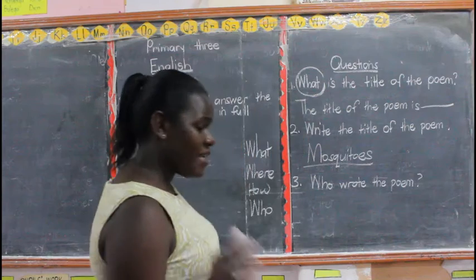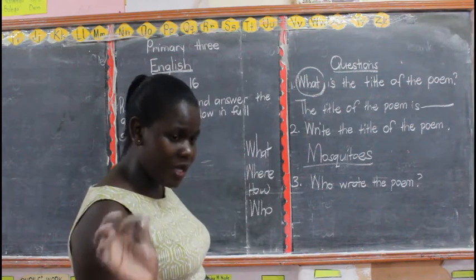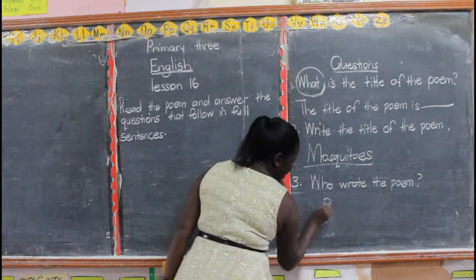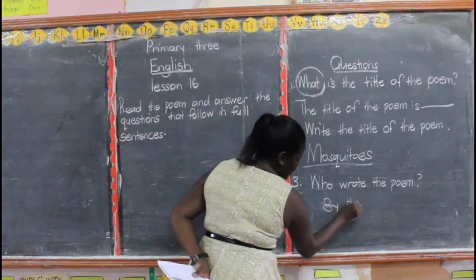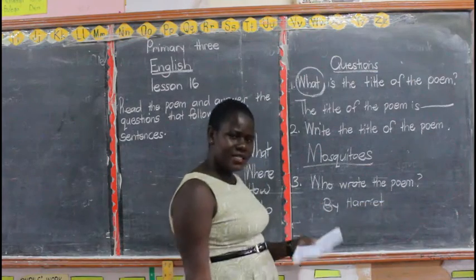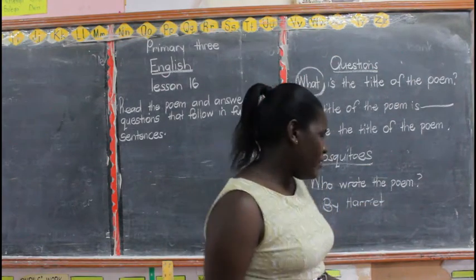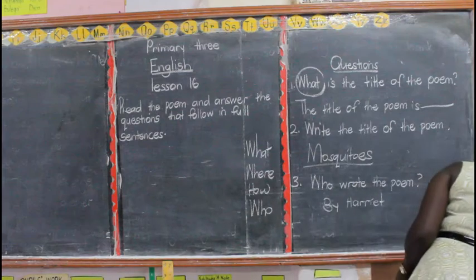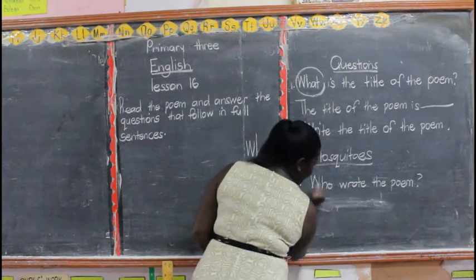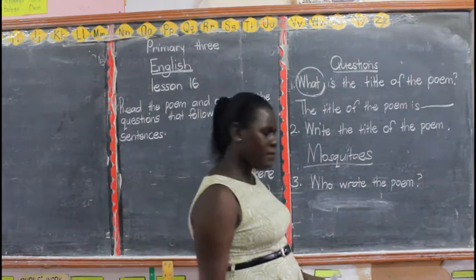Now who wrote that poem? Good. I had somebody saying Harriet, which is good. But now, do you know how other people do? They'll just say by Harriet. Is it like this? By Harriet? No. Remember, you're supposed to write in a full sentence. Don't say by Harriet. Just say Harriet wrote the poem.